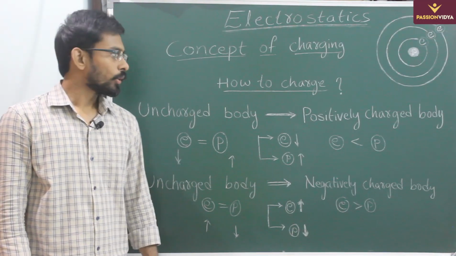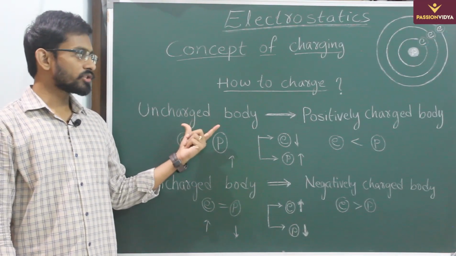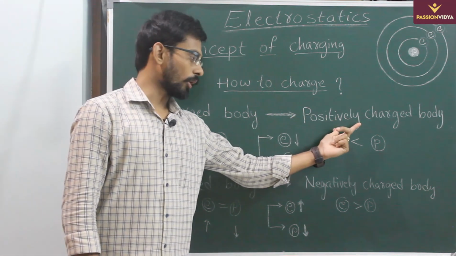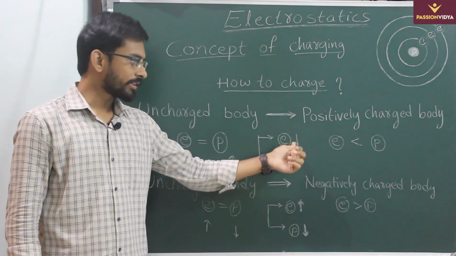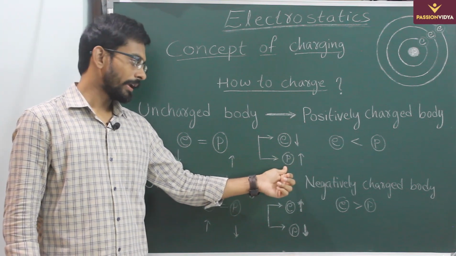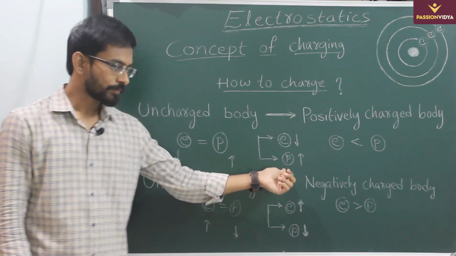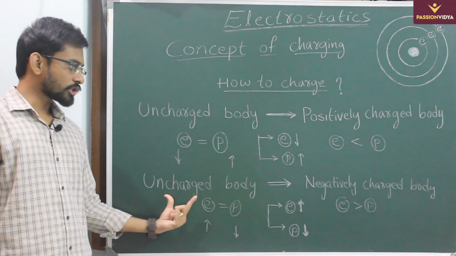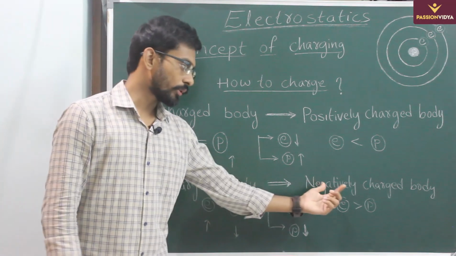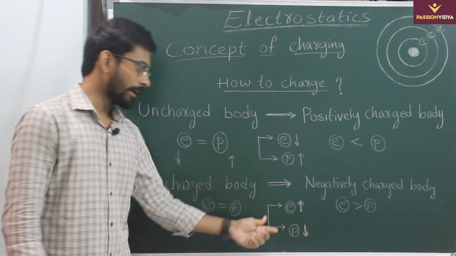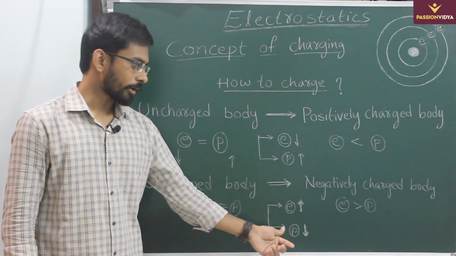So theoretically we can convert an uncharged body into a positively charged body either by decreasing the number of electrons or by increasing the number of protons. Similarly, an uncharged body can be converted into a negatively charged body either by increasing the number of electrons or by decreasing the number of protons.